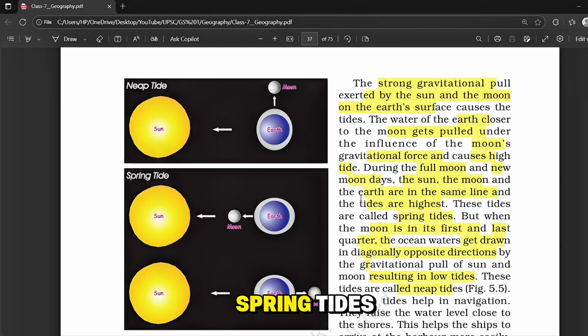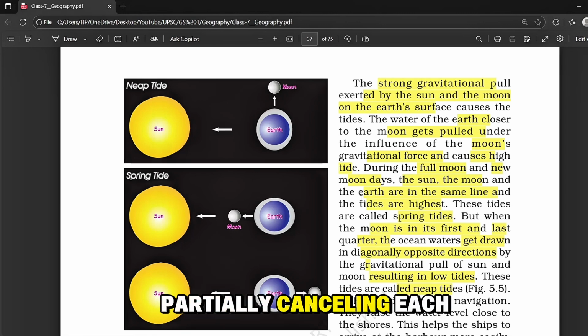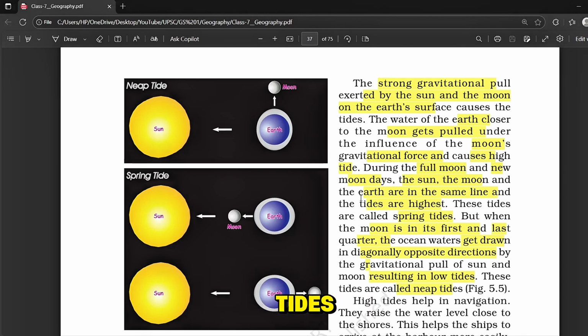These are called spring tides. And remember, the name has nothing to do with the spring season, okay? But during the first quarter and the last quarter of the moon, the sun and the moon are at right angles to the earth. So their gravitational pulls act in different directions, partially cancelling each other out. This results in lower tides, which we call neap tides. In short, full moon and new moon means spring tides, that is highest, and the first and the last quarter means neap tides, that is the lowest.